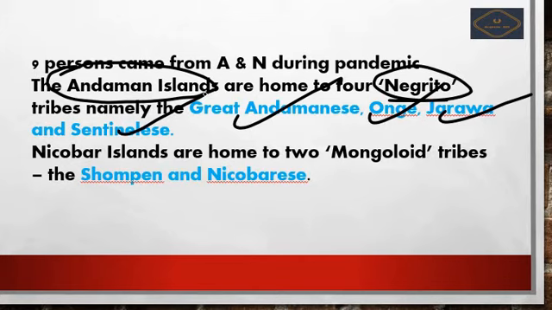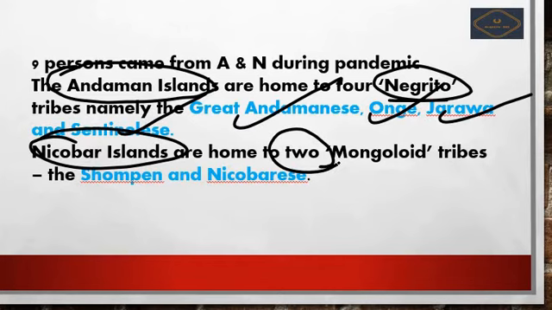Next, the Nicobar Island. In Nicobar, they have two major tribes, together called Mongoloid tribes: Shompen and Nicobarese.